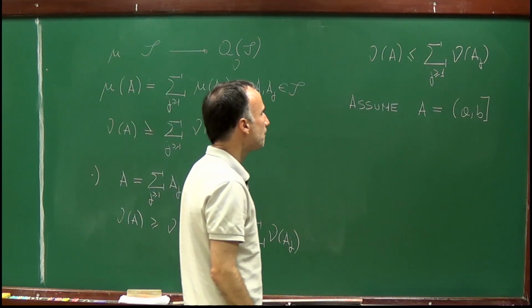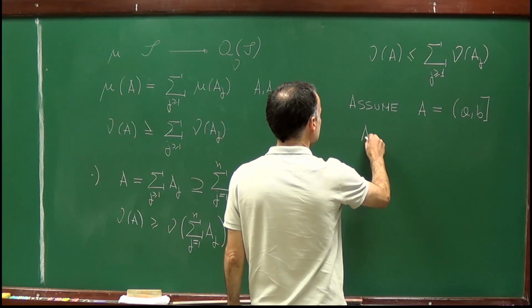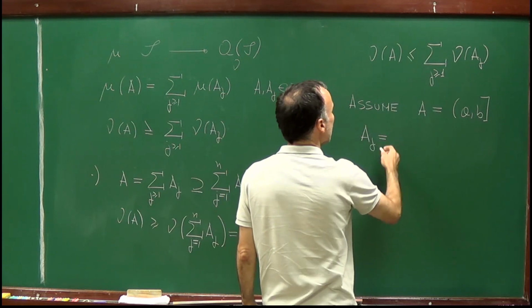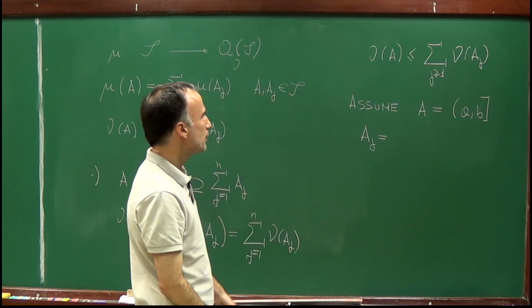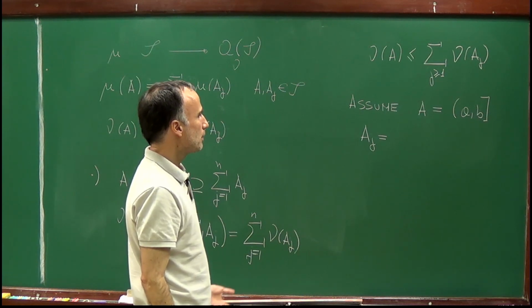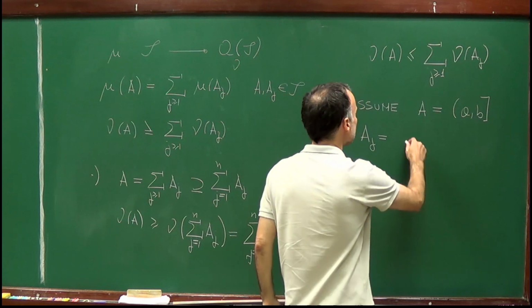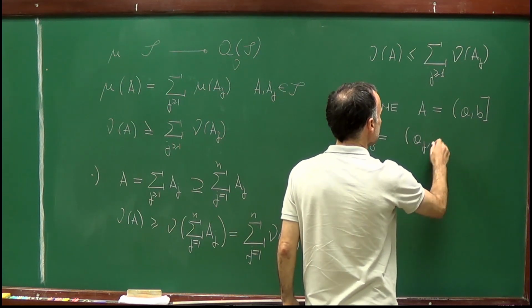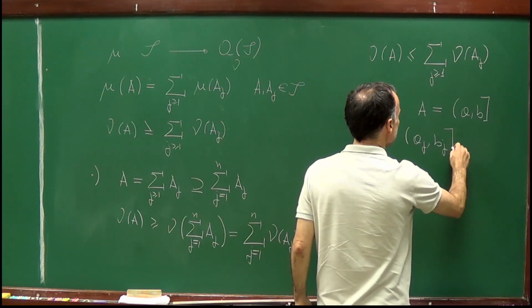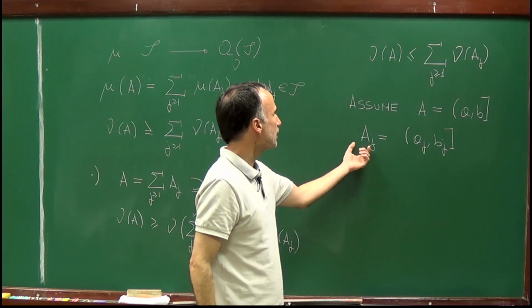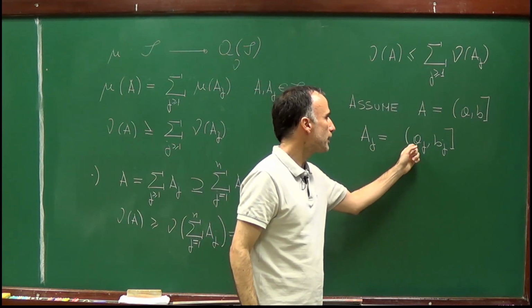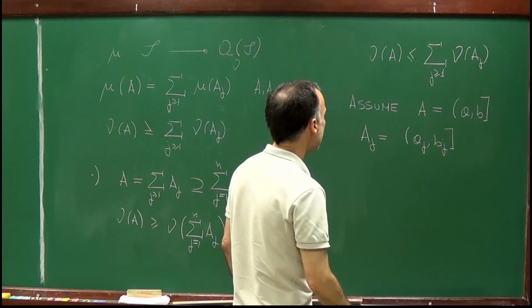And so A_j is an element of the semi-algebra. It's contained in (a, b], so it must be of the form, it must be a finite interval. So I will represent A_j by the interval (a_j, b_j].